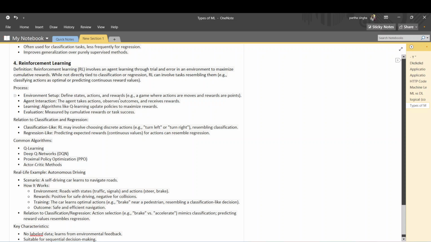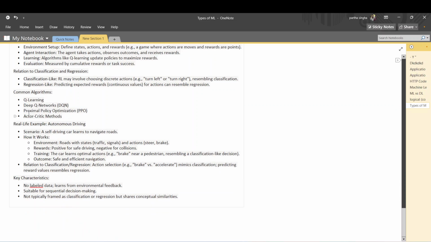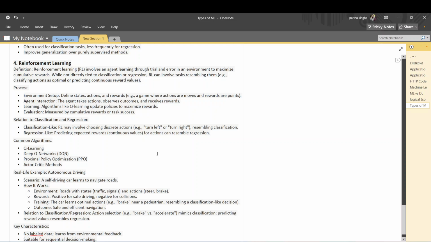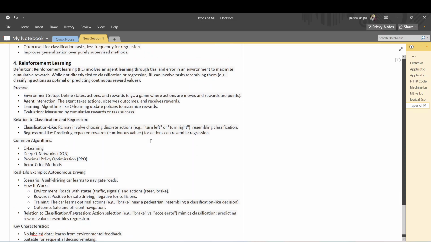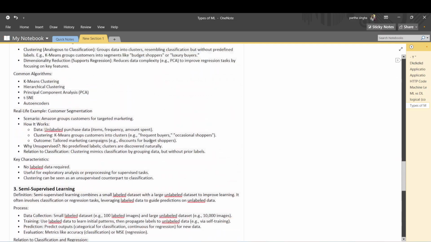It defines states, actions, and rewards. Think of a game where actions are moves and rewards are points. The learning algorithm, Q-learning, updates policies to maximize rewards. Classification in RL may involve choosing a direct action, like turn left or turn right. This is the algorithm: Q-learning, deep Q-networks. Reinforcement learning is very important for the future, like the AI agent. This is also a type of reinforcement learning, and this is the type of machine learning algorithm.